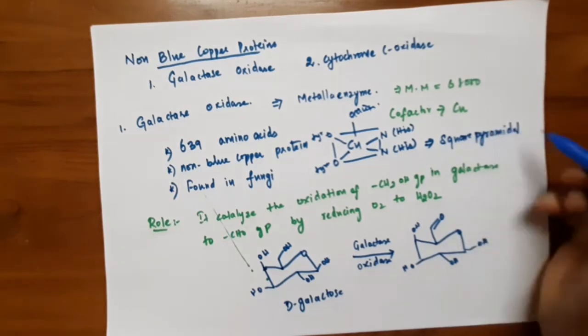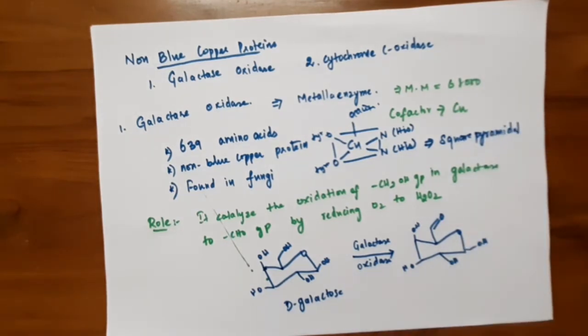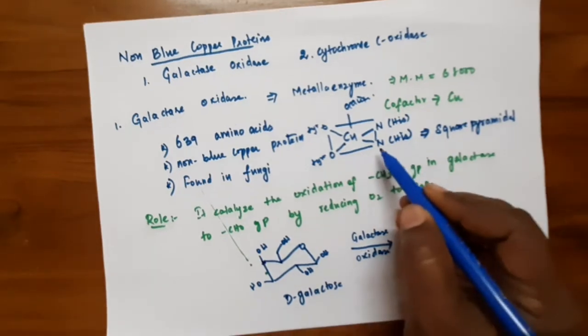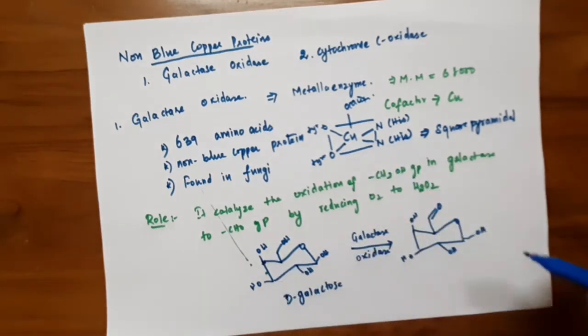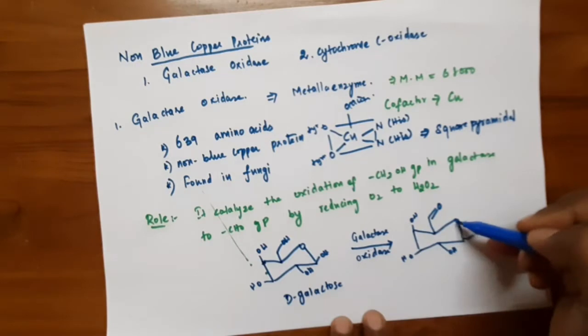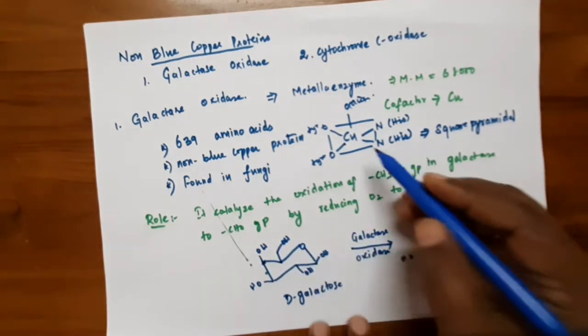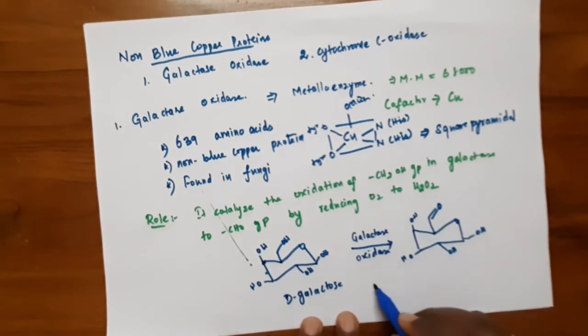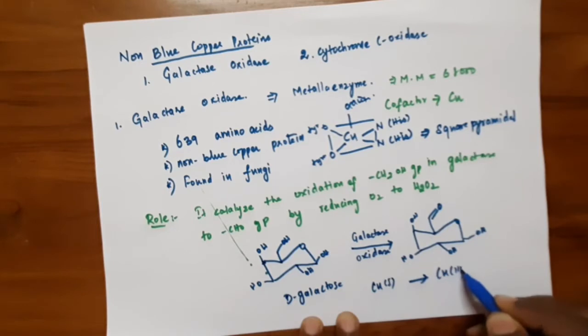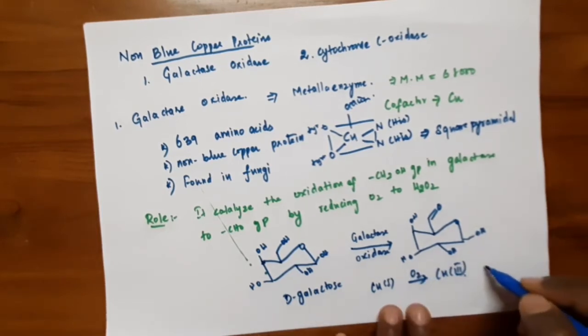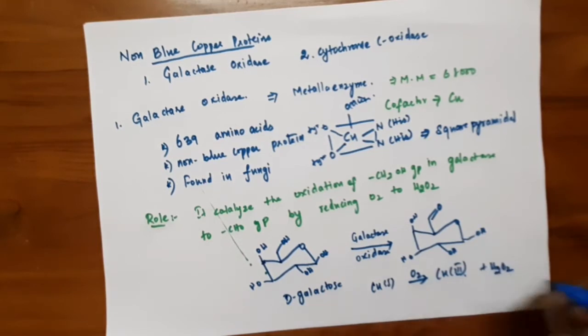So during the conversion of D-galactose to aldehyde, the conversion of the CH2OH to the CHO group, the copper gets oxidized to copper 3 during the reduction of oxygen to hydrogen peroxide.